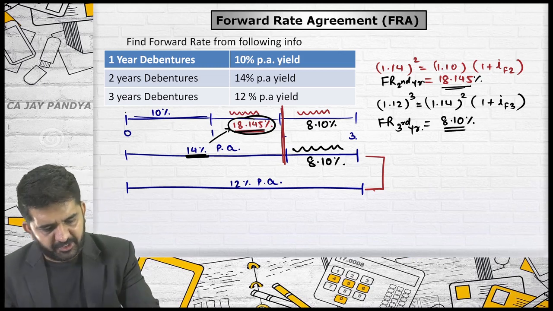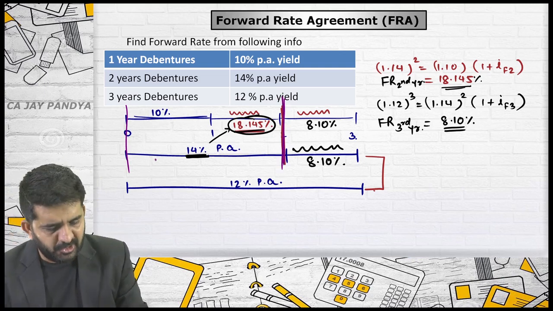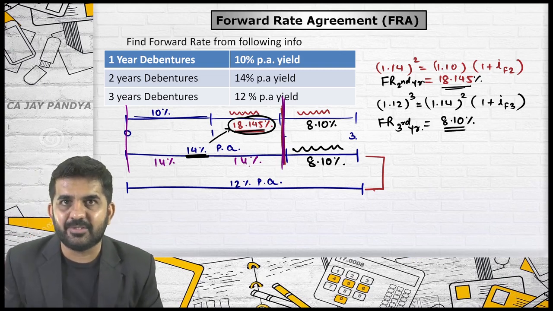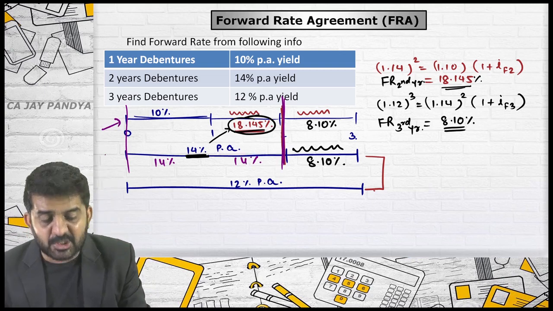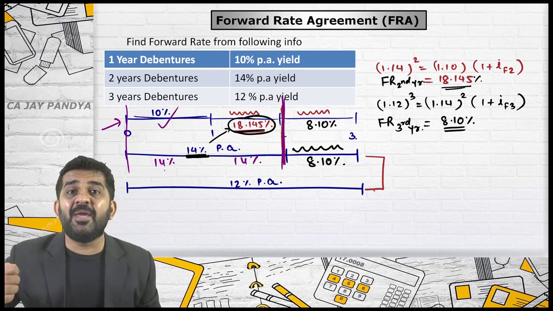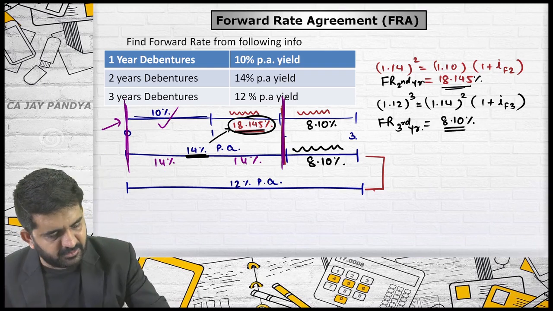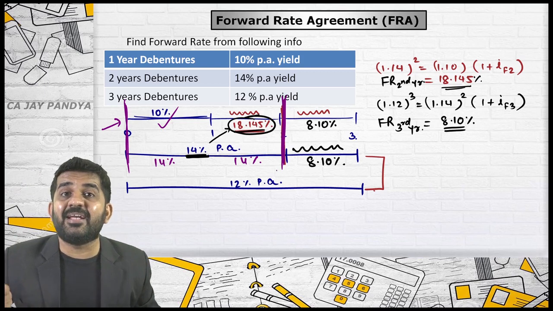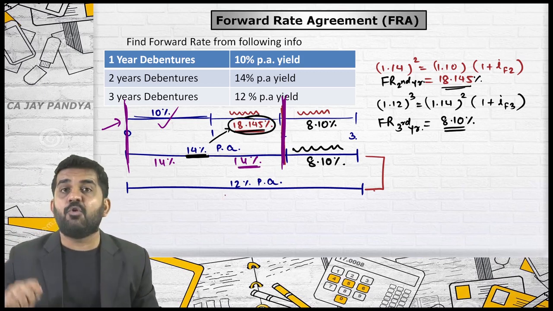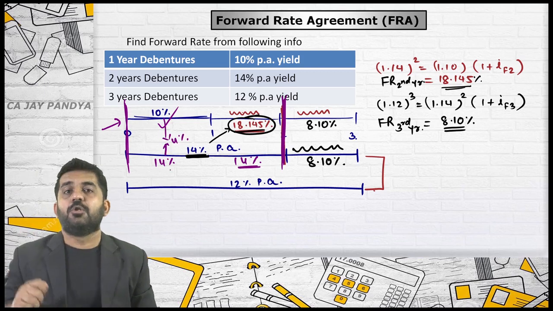Try to concentrate over here. These both lines should be same. Here you are getting 14% in first year, 14% in second year. Is it all right? If through this route you are getting 10% in first year, you should be getting significant amount because both lines will be equal. You should be getting significant interest so that you can cover this 14% and this gap of 4% is also to be covered.